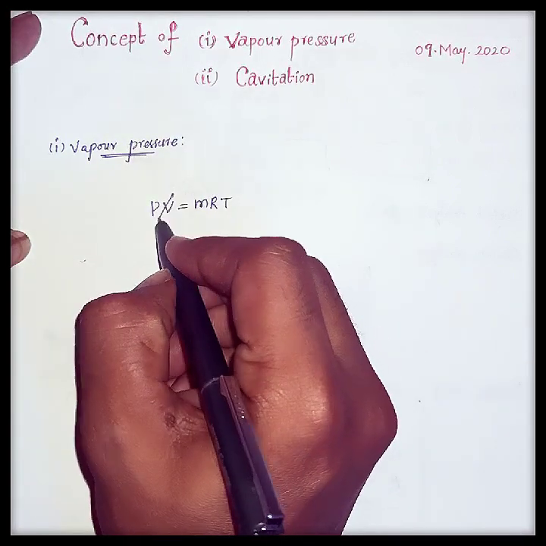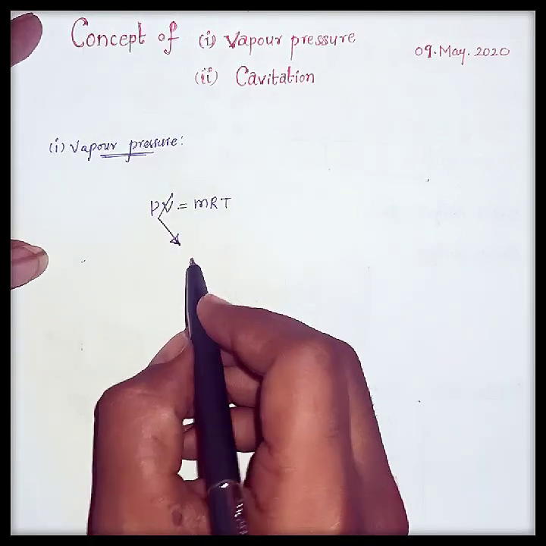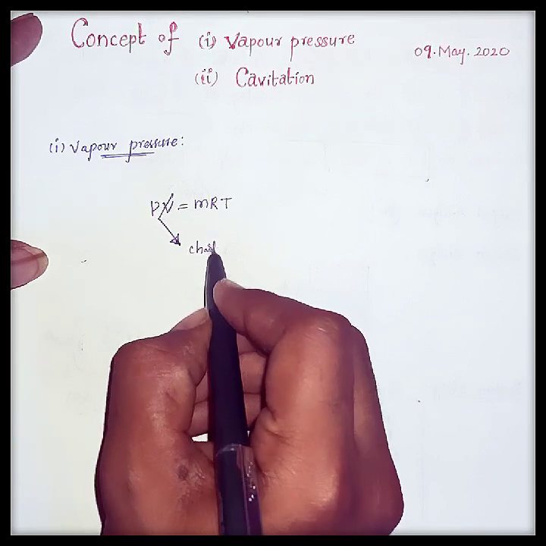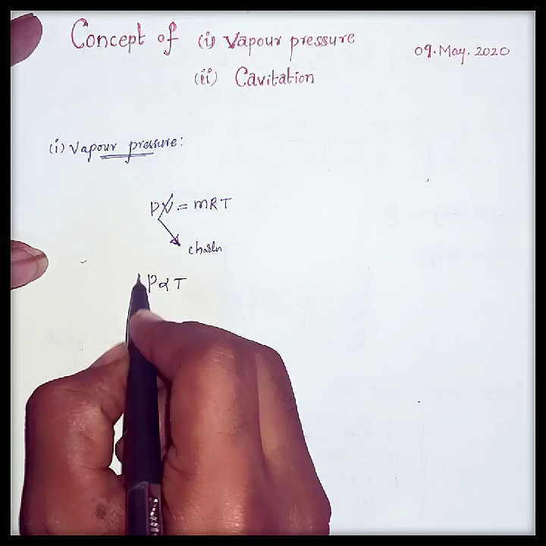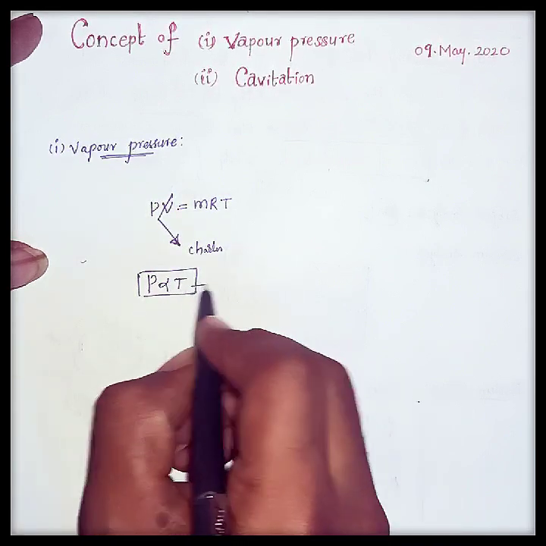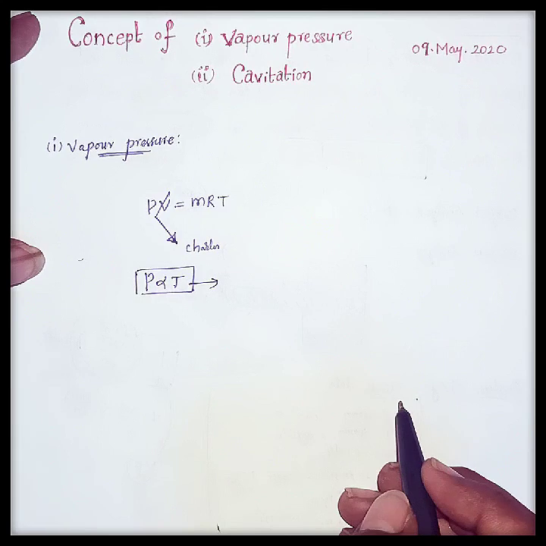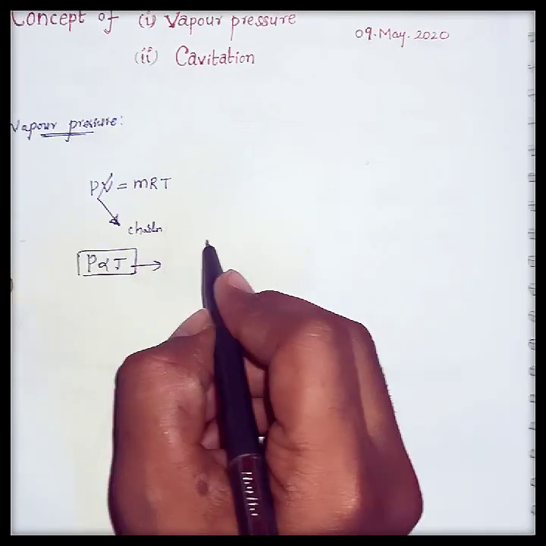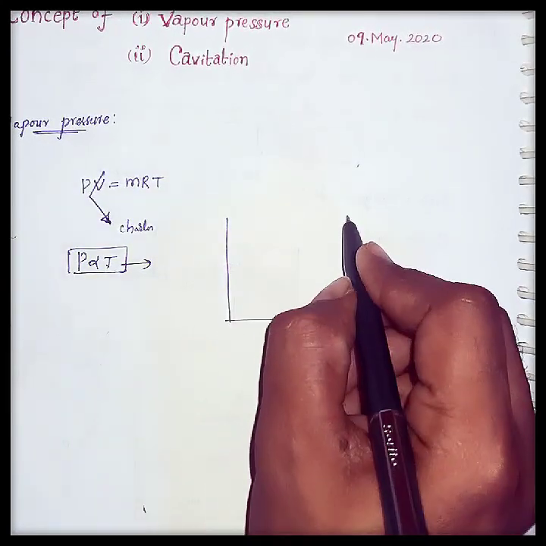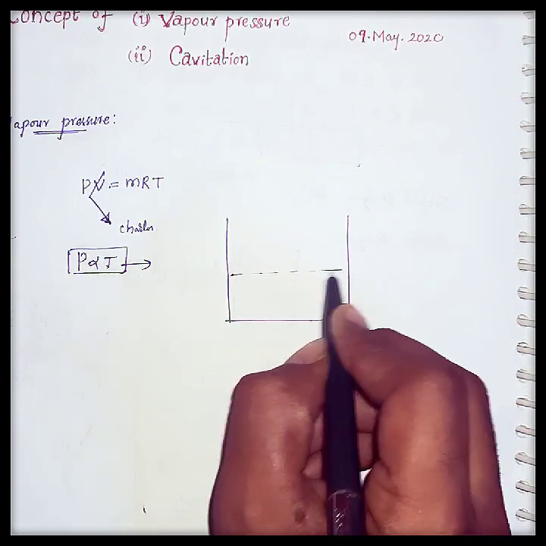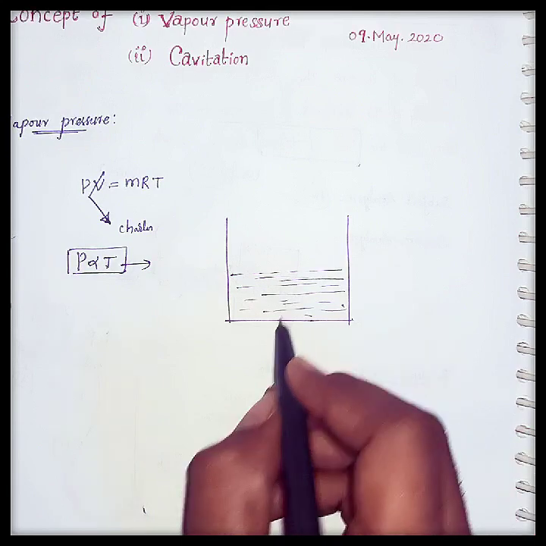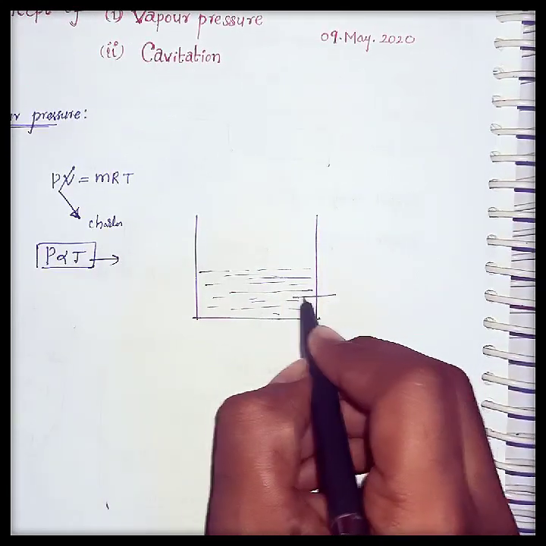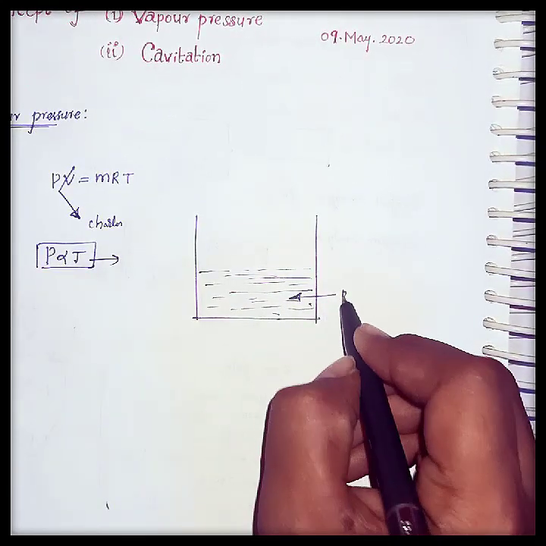Here, at constant volume, according to Charles's law, the pressure is directly proportional to temperature. Let us consider I am taking some water in a container up to a certain point, and I will consider the pressure of this liquid the same as that of the atmosphere, that is